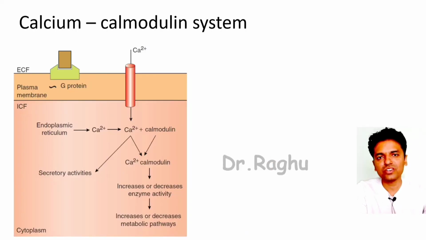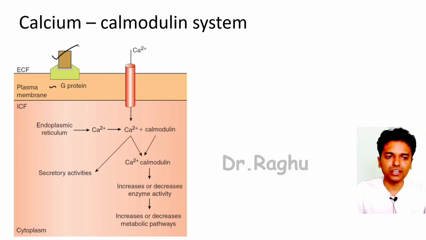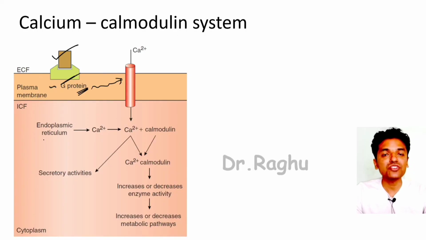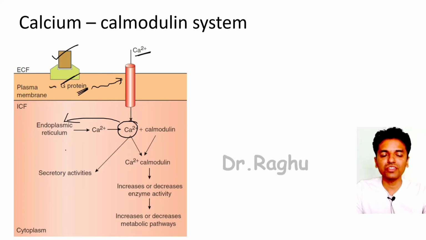Next, let's understand the meaning of this calcium calmodulin system. Here also the receptor comes and binds to the G protein. Once the G protein is activated, it causes opening of the calcium channels present in the membrane, and there is a calcium influx. The increase in calcium concentration inside the cell causes stimulation of the endoplasmic reticulum, which further increases the concentration of calcium. This is called calcium induced calcium release.